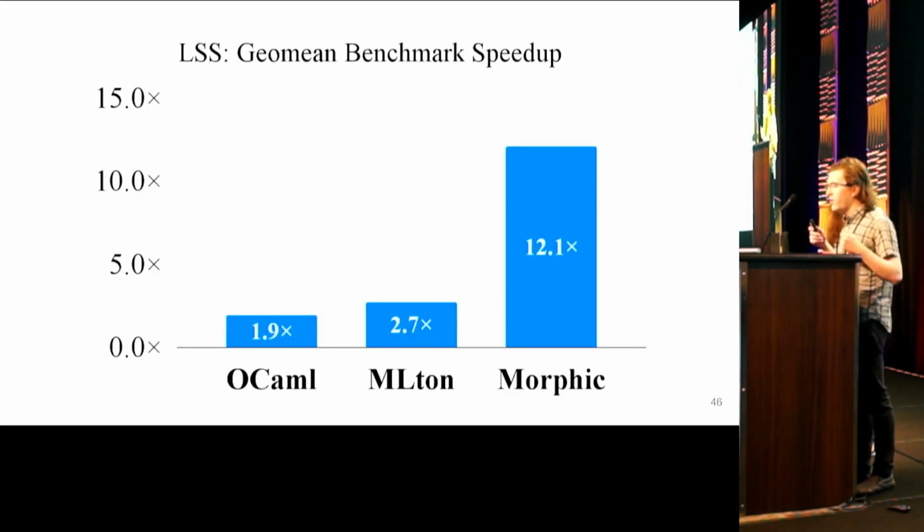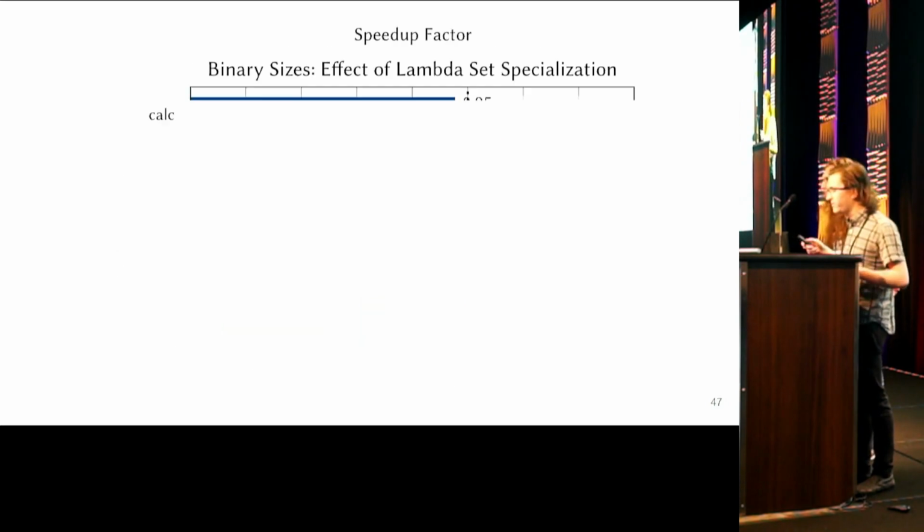So on average, OCaml and Milton improve by 1.9 times and 2.7 times, and Morphic, which we designed from the beginning to take advantage of lambda set specialization, improves by 12 times. And again, keep in mind that for Milton, the baseline we're comparing against here is already using a state-of-the-art non-specializing defunctionalization. So the gains we see for Milton are all from the specialization aspect of LSS.